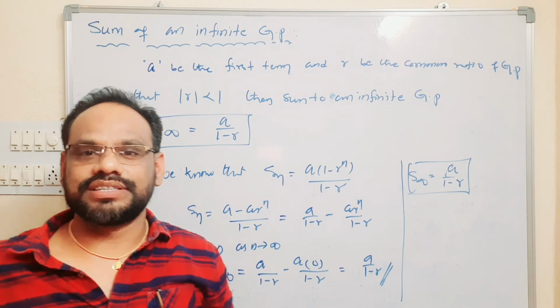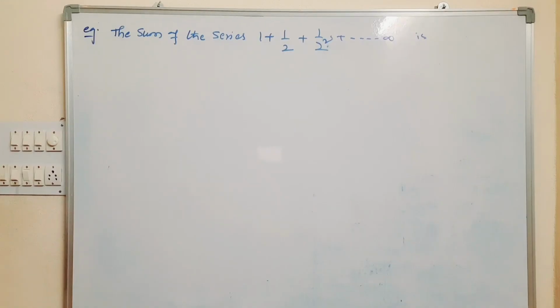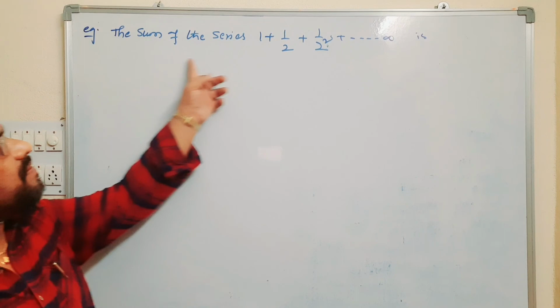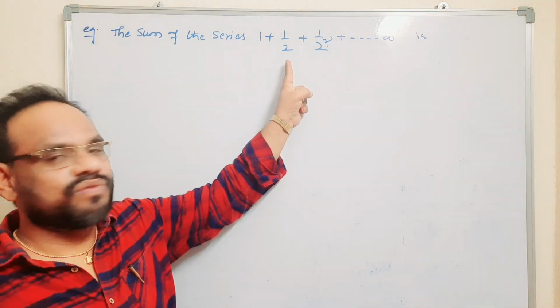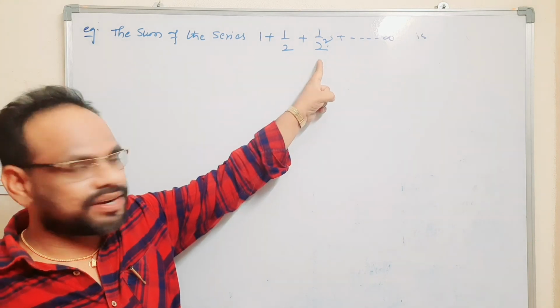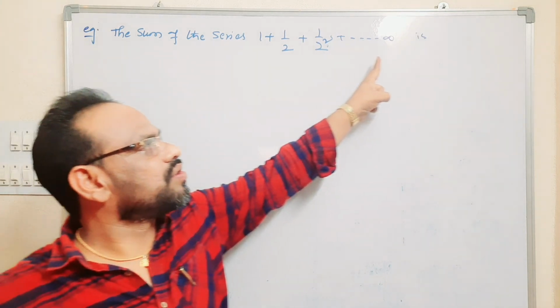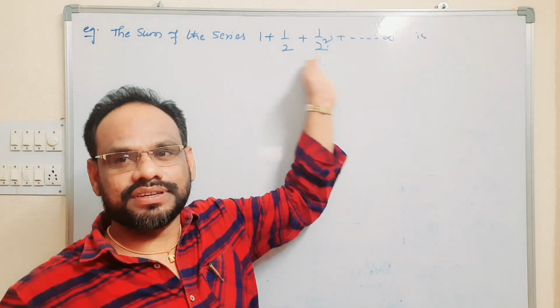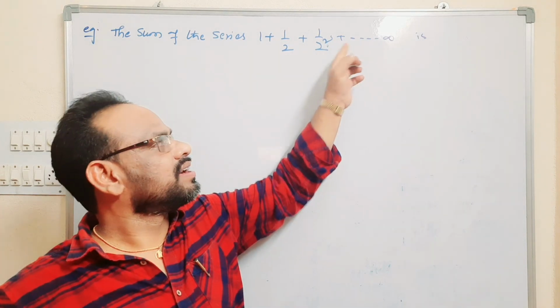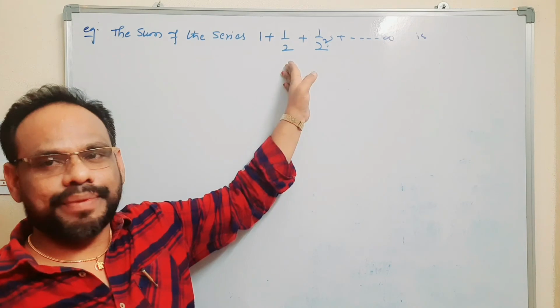Let us discuss one example here. Observe here, the sum of the series 1 plus 1 by 2 plus 1 by 2 square plus and so on to infinity. Clearly it is an infinite GP. We want S infinity. Clearly it is in geometric progression.